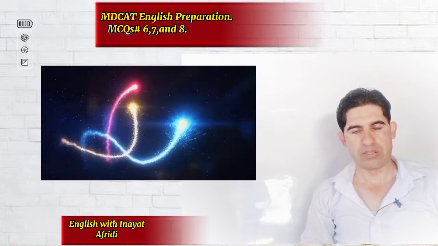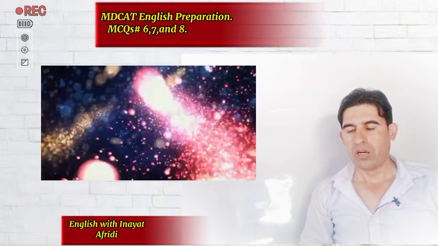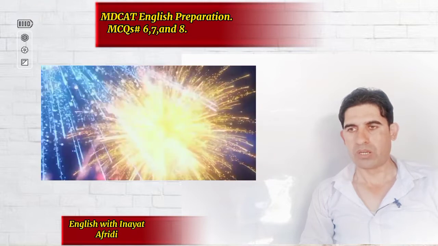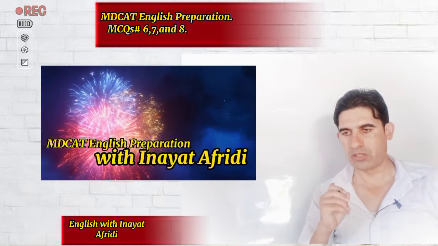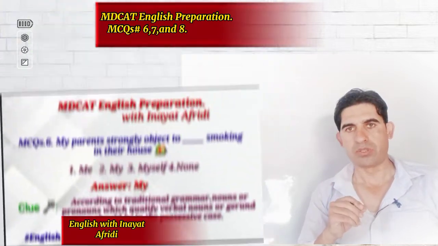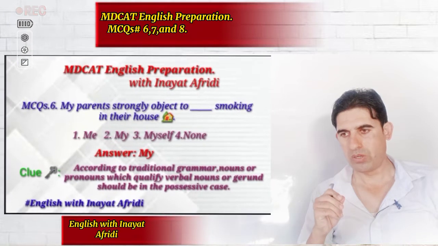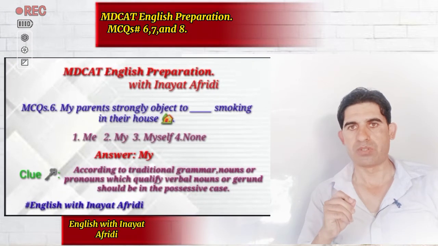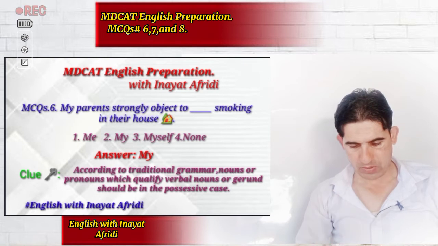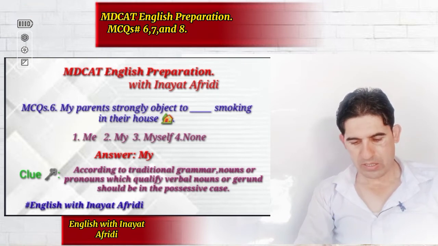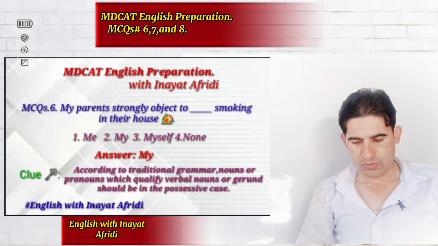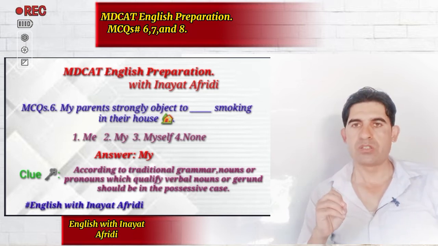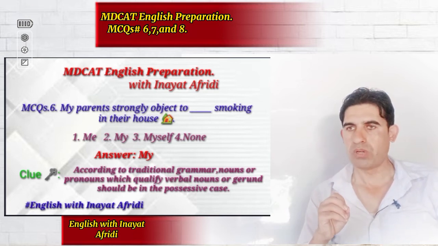This is my lecture number 82, and in this lecture, I'm going to focus on three important MCQs. And the first MCQ for the MDCAT English preparation is MCQ number 6, because we are already done with the first 5 MCQs. So getting down to MCQ number 6, it reads, my parents strongly object to smoking in their house. Now, if you look at the options, we are given 3 important cases of pronouns.